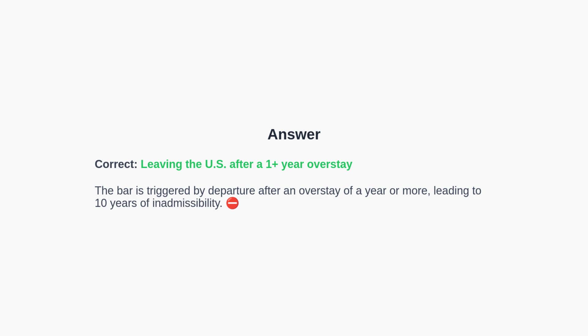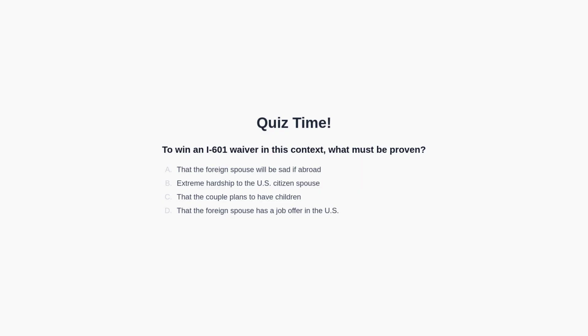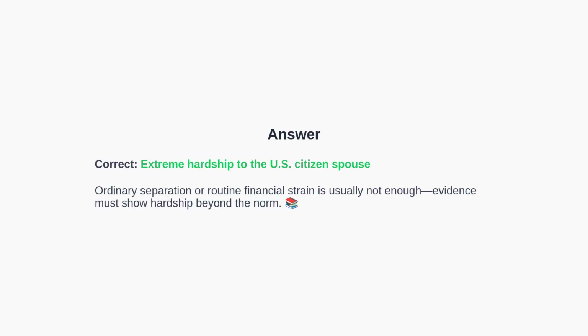Now that we have established the trigger, let's test your understanding of the waiver requirement. Second quiz. To win an I-601 waiver in this context, what must be proven? Is it that the foreign spouse will be sad if abroad, extreme hardship to the U.S. citizen spouse? That the couple plans to have children? Or that the foreign spouse has a U.S. job offer? You may pause the video now to think about the answer. We will discuss the answer in the next section of the video. The correct answer is extreme hardship to the U.S. citizen spouse. Normal separation or typical financial inconvenience usually does not meet the standard.